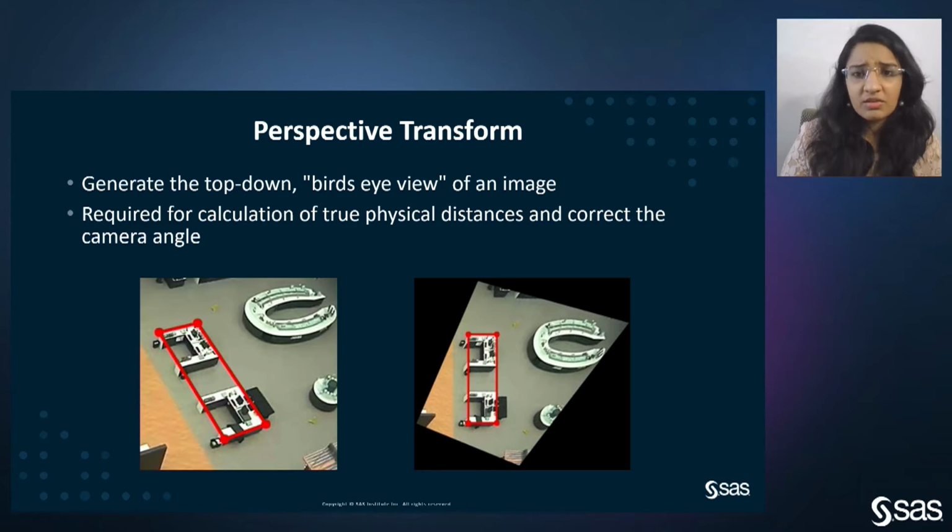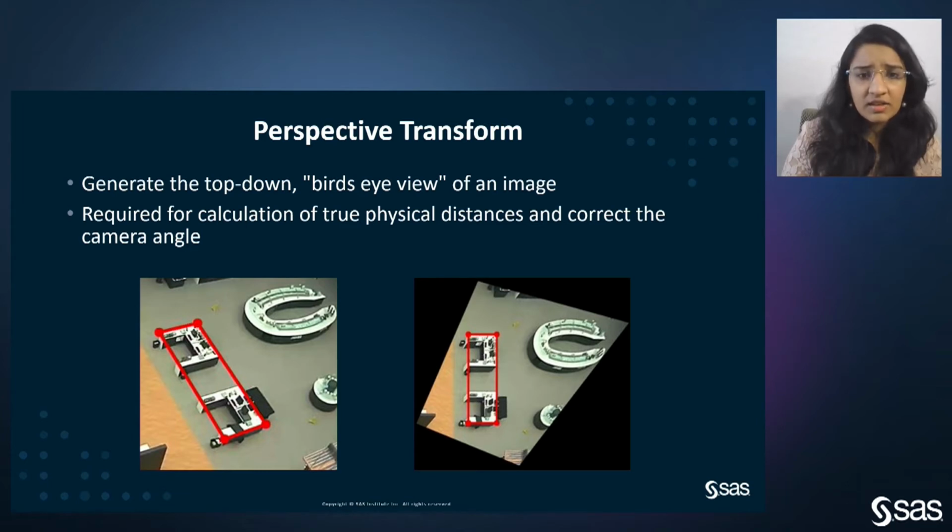Now, coming to the perspective transform, it is important for generating the top-down or bird's-eye view of an image. This is because the security camera, which is at the top, is not at the imaging plane, and objects which are farther tend to shrink. Due to that, we need to correct the camera angle.